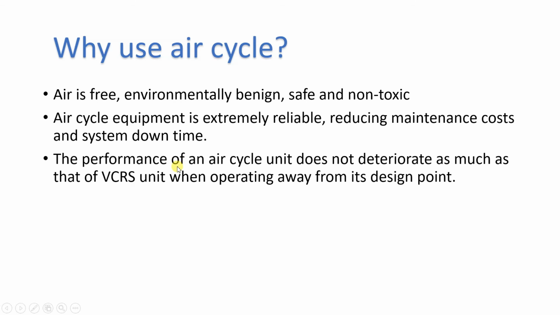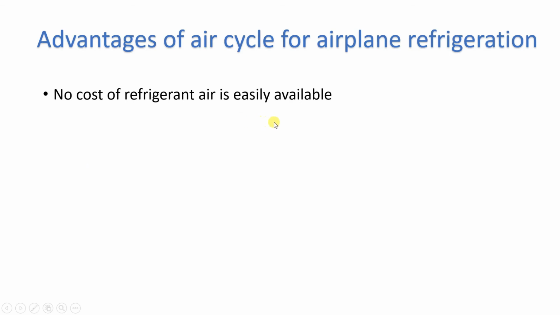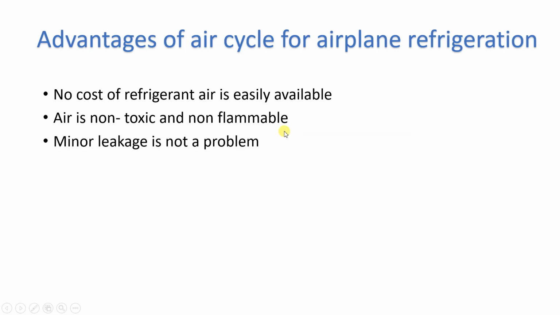So these are the three reasons because of which we use air as refrigerant in aircraft. Now, what are the advantages of the air cycle for an airplane refrigeration system? So the first advantage is no cost of refrigerant. Air is easily available. Second one, air is non-toxic, non-flammable.